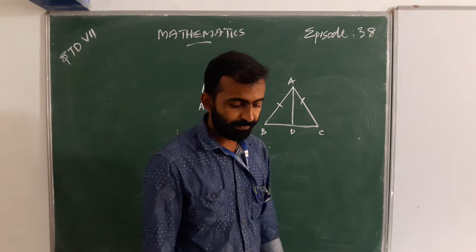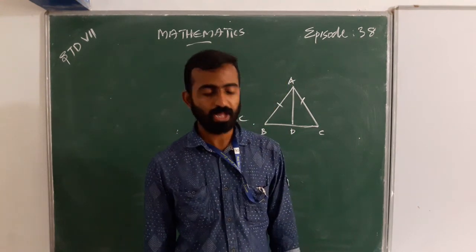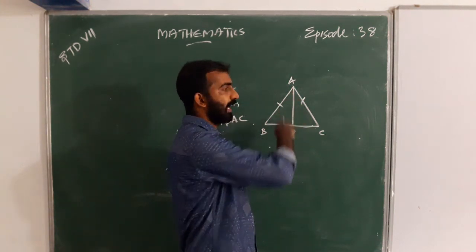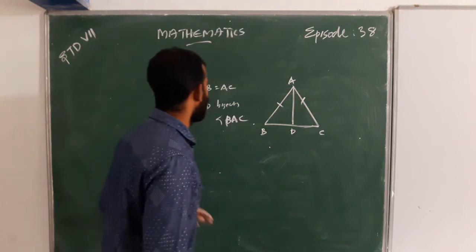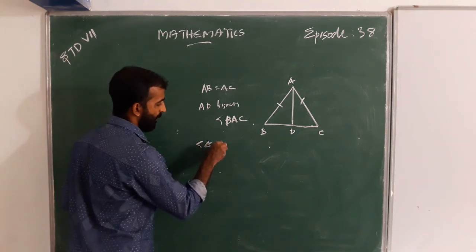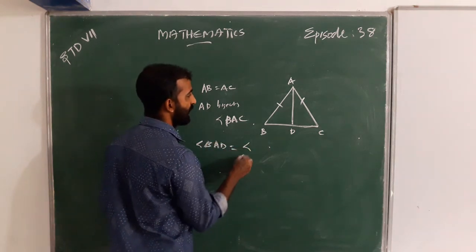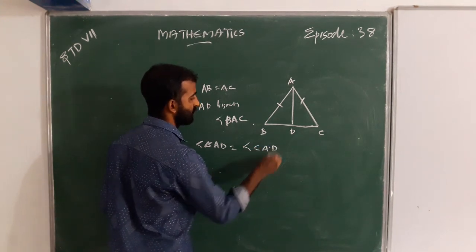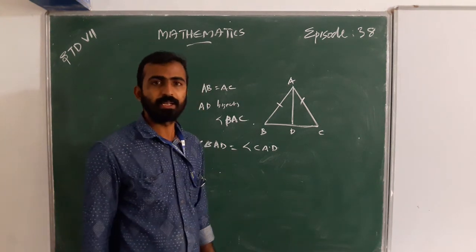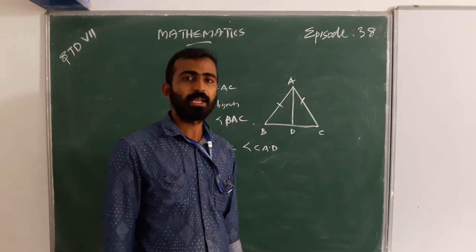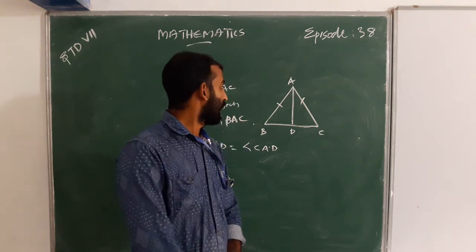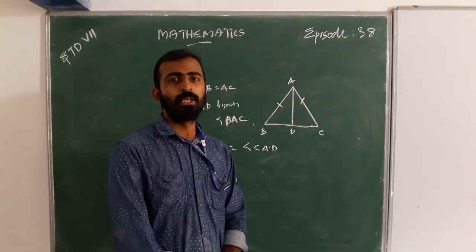That is, AB equal to AC according to the question, and angle BAD equal to angle CAD. Yes. And these are also congruent triangles.